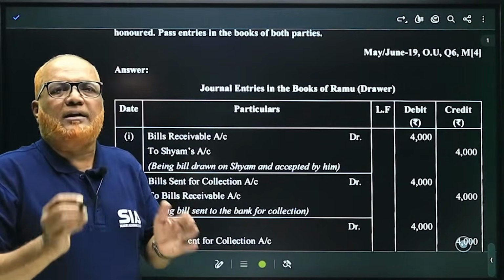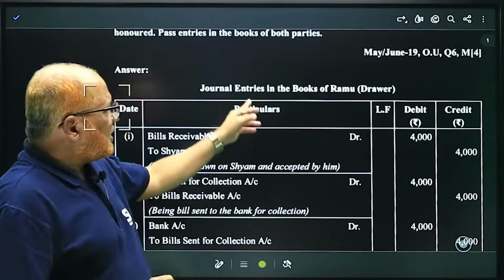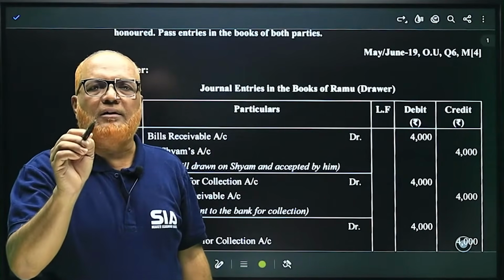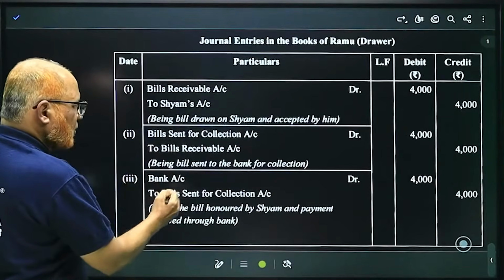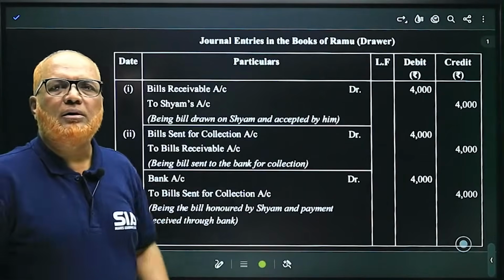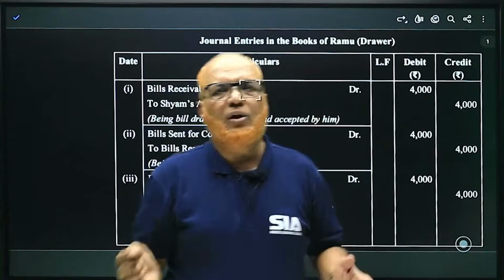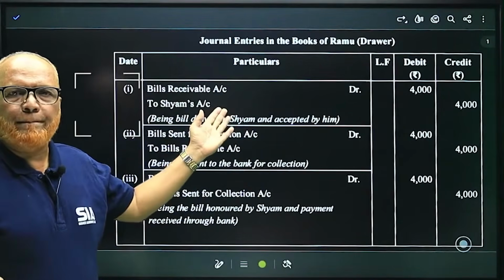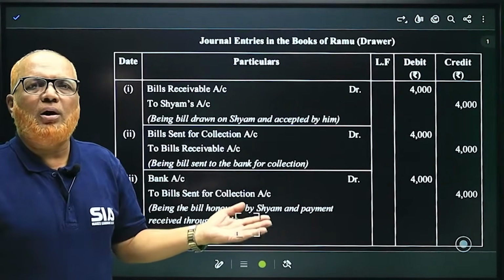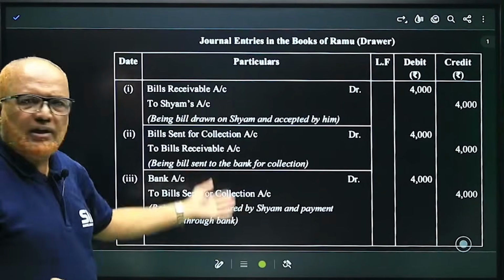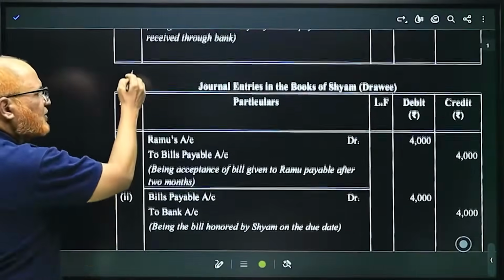Now on the due date, the bill was honored, amount is paid. So what entry will Ramu pass? Bank account debit to Bill Sent for Collection. So here you can see Bank account debit to Bill Sent for Collection 4,000. That's all. So only 3 entries will come in the books of the drawer. First, receiving the bill. Secondly, sending the bill to bank for collection. Thirdly, on due date, the bill is honored. Finished. So easy.